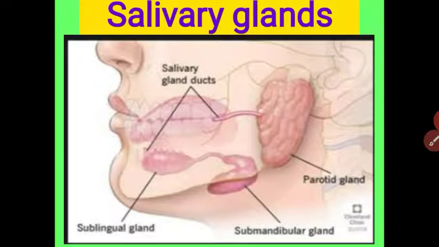These glands secrete saliva, which contains water, mucus and amylase enzyme. One to one and a half liters are secreted per day, and it is acidic in nature. Understood, student? The main functions are to moisten the food, form the bolus, clean our mouth, prevent tooth decay, destroy germs, and maintain water balance.